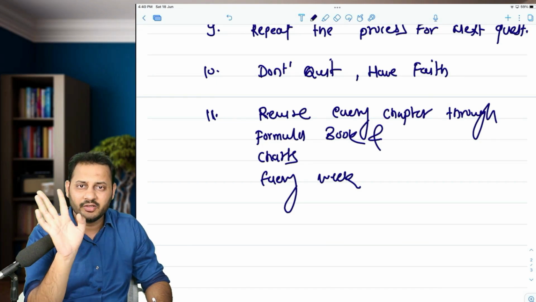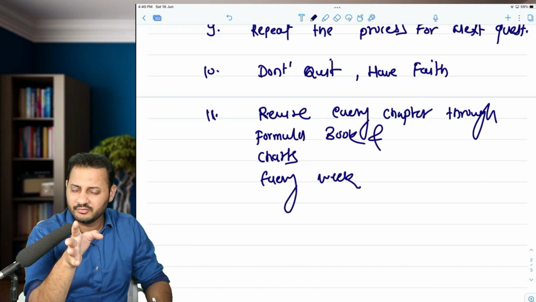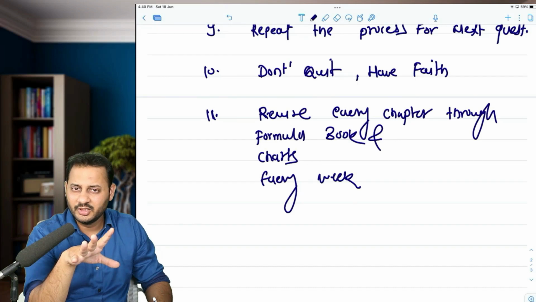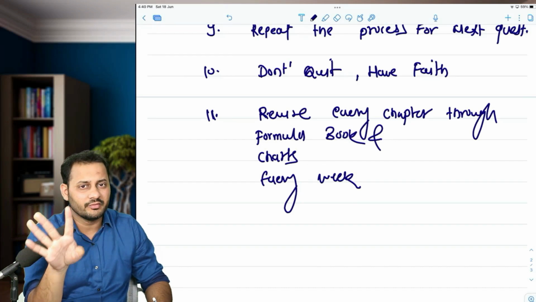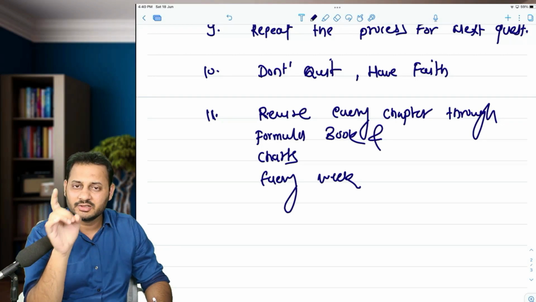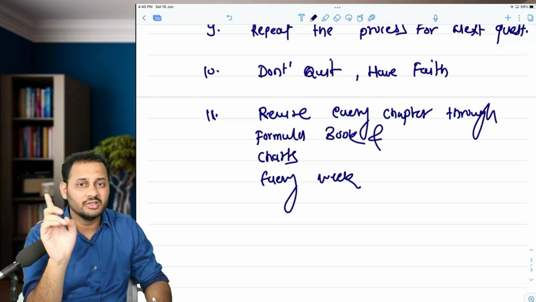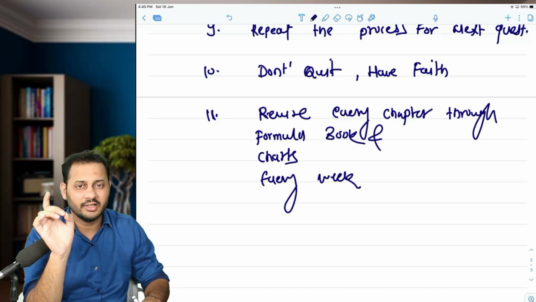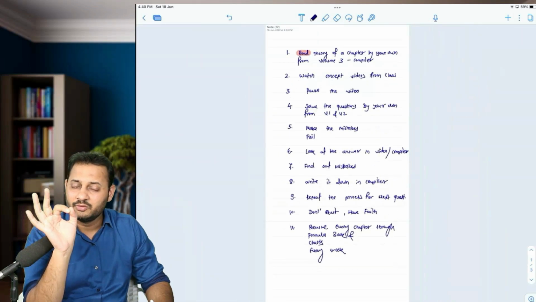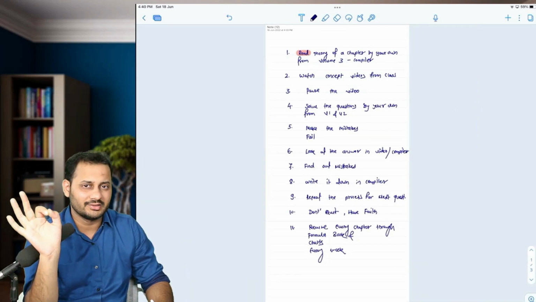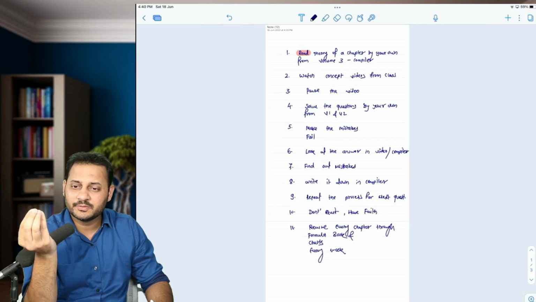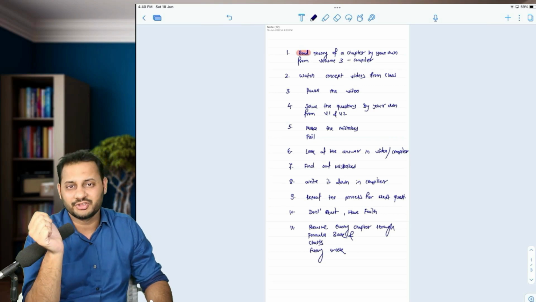revised every week. So you have completed the first chapter in first week, revise that. If you have completed totally 4 chapters till now, from the 5th week you should revise all the 4 chapters every week. Once you complete the classes, every week you should revise all the 14 chapters. You do that, and I give you the guarantee that you will be able to score very good marks in SFM. In the entire process, you should focus on the concepts and not just the answers of the questions.